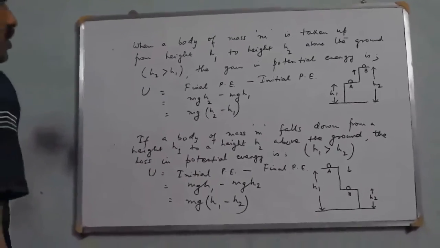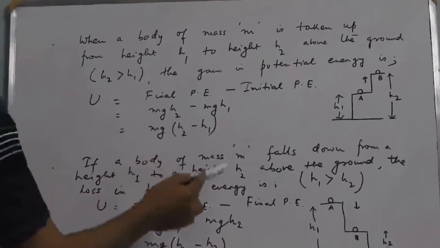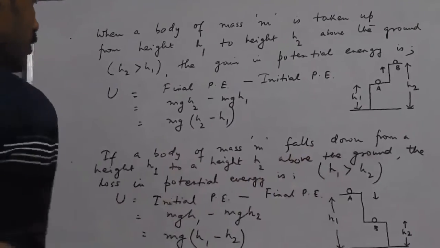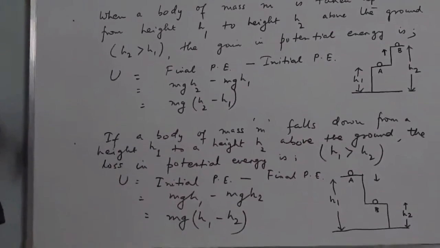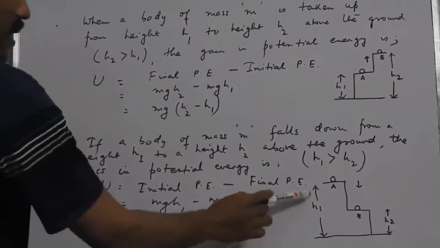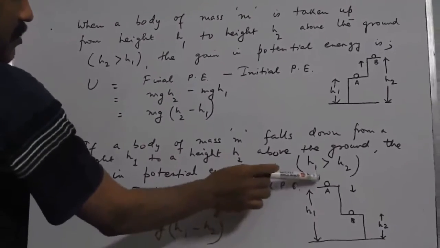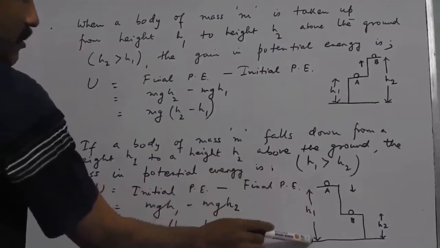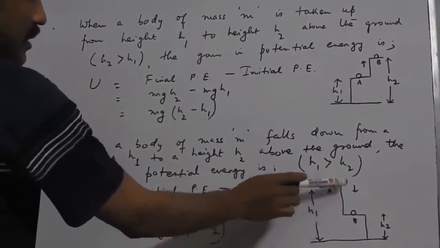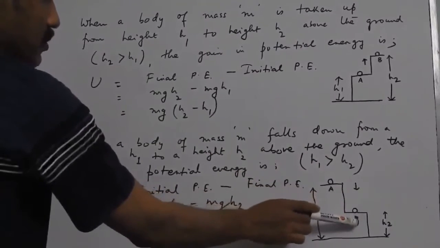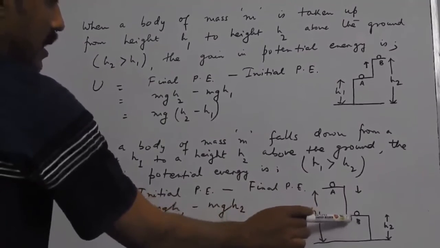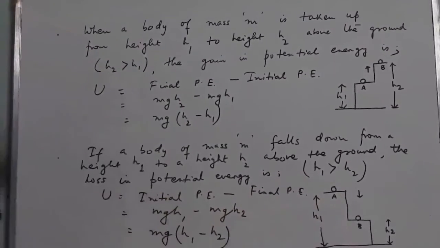Similarly, if the body of mass m falls down from some height h1 to some height h2. As per this diagram, the body was initially at the point A at height h1 above the ground, and it has gone down to some point B at height h2 above the ground.